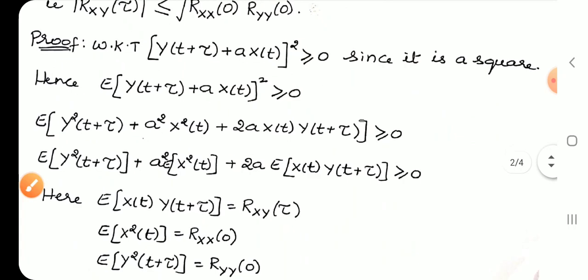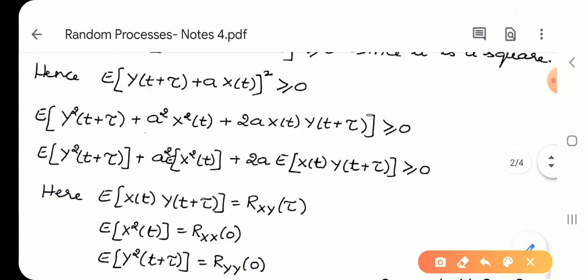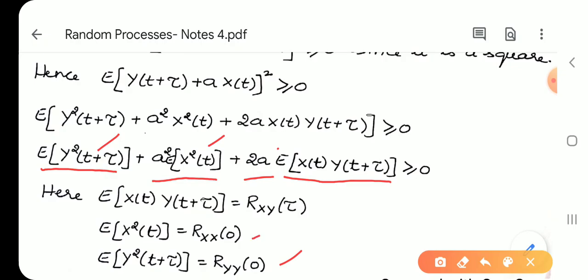Now take the expectation for each term. That becomes E of y square of t plus tau, a square is a constant, E of x square t, plus 2a into E of x(t) y(t plus tau). By the definition, E of y square of t plus tau can be written as Ry of 0, and E of x square of t can be written as Rx of 0.